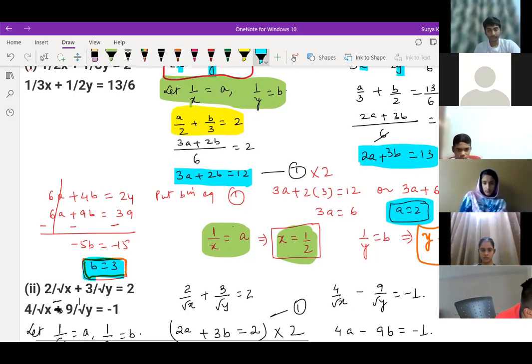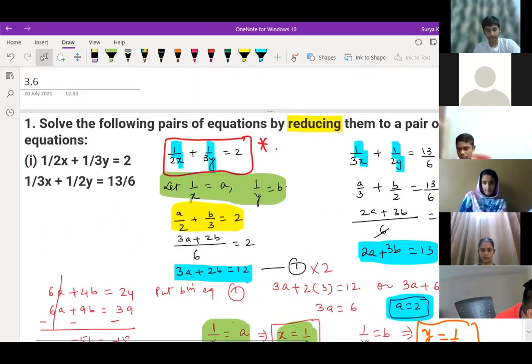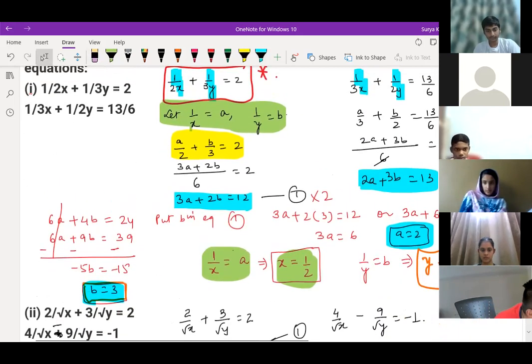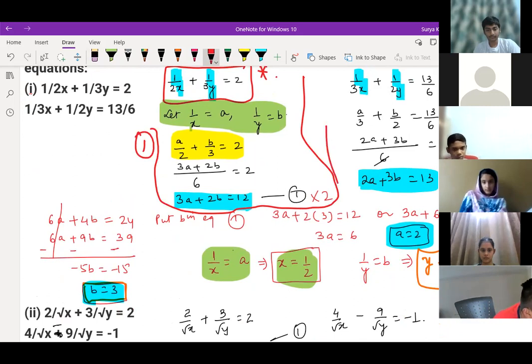So I'm just writing the steps where you're feeling difficulty. This is the first part of it. This is the first step what I did over here. This part is the second step. Then we are solving this a and b.